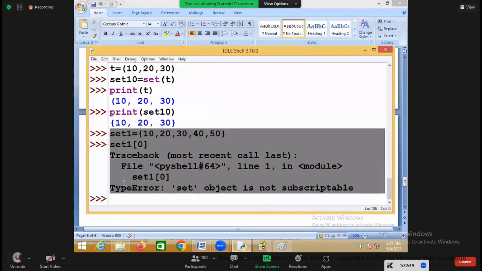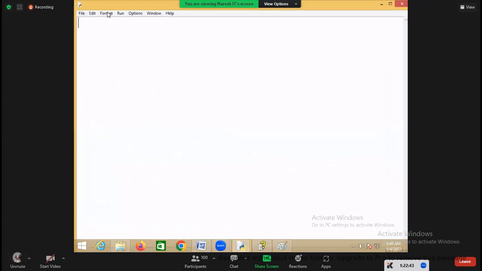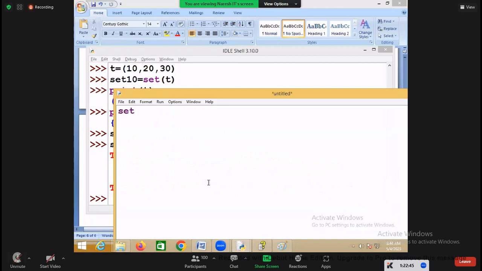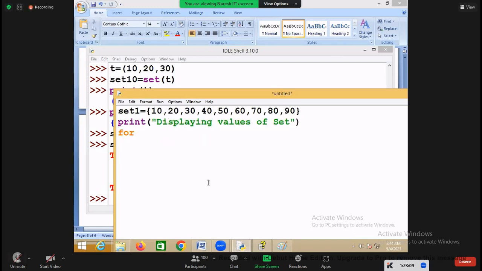For example, there is a set with 9 values. I want to read all the values. How can I read all the values? Displaying the values of the set, how do I display it?